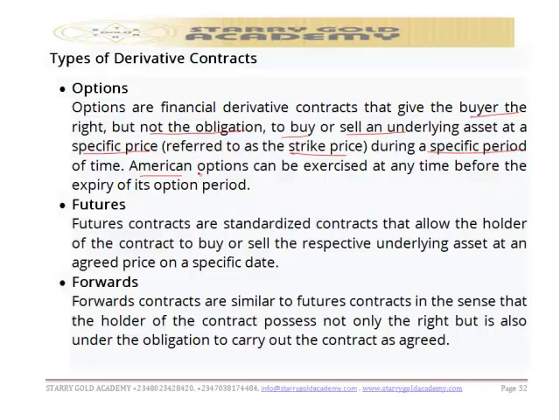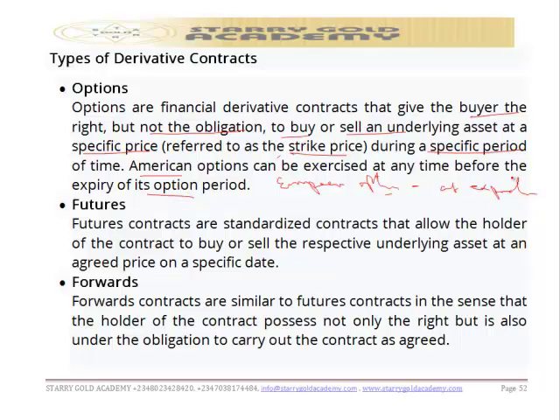So we have American options, which can be exercised at any time before the expiration of the option. And we also have other options such as the European option, which can be exercised at expiration only. While American can be exercised before its expiry period, European option can only be exercised at expiration. So that is about option in brief.